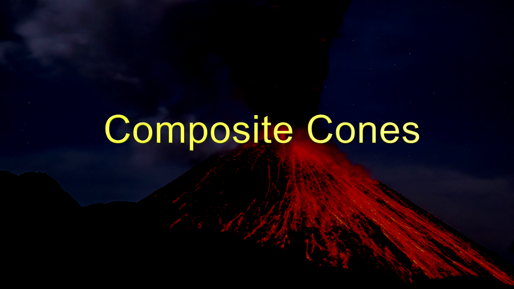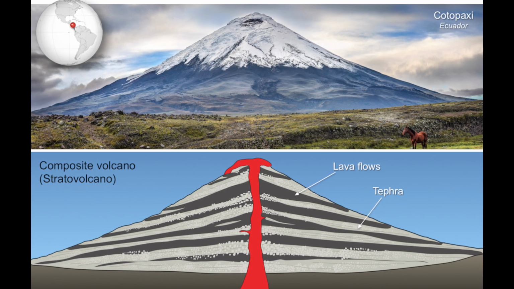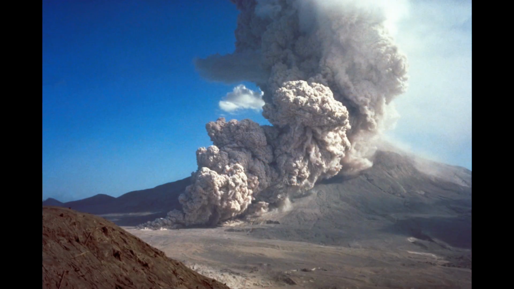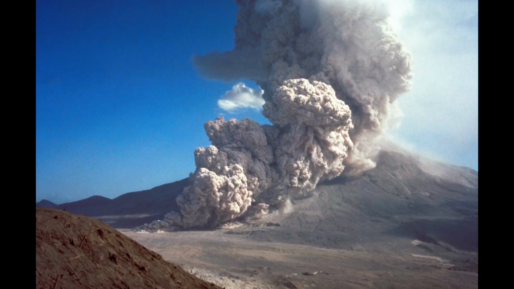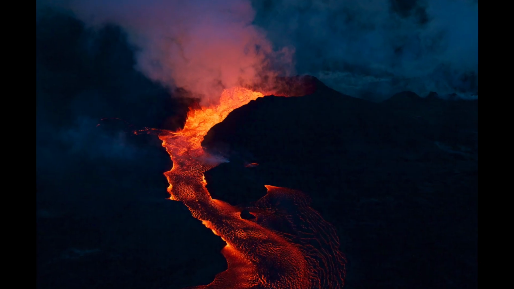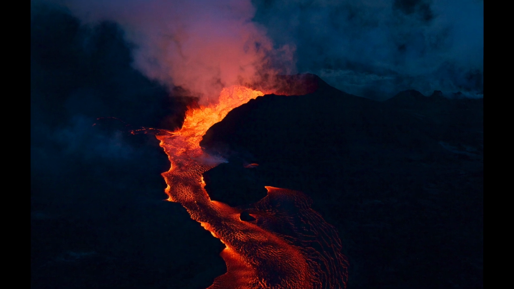Composite cones. As the term suggests, composite cones are formed by composite volcanic materials. They are formed due to the deposition of different layers of volcanic materials such as pyroclastic material and lava. It suggests that the volcanic eruption was explosive for some time and the lava flow was quiet.